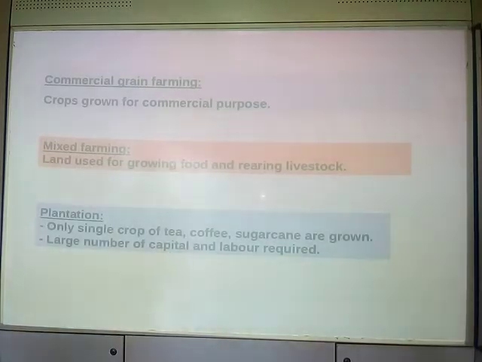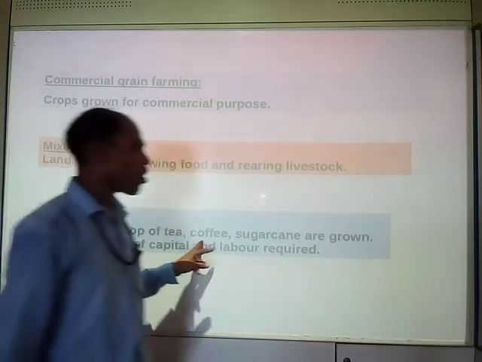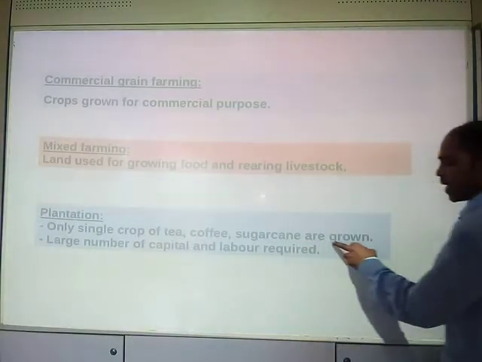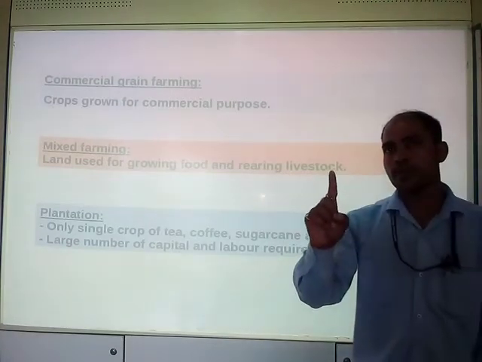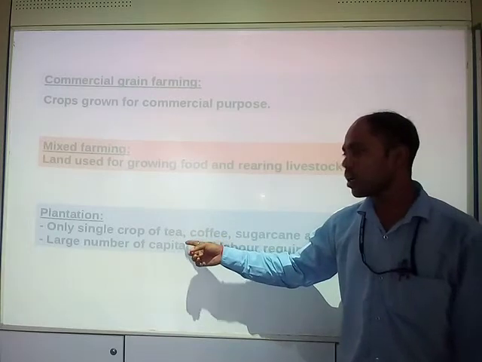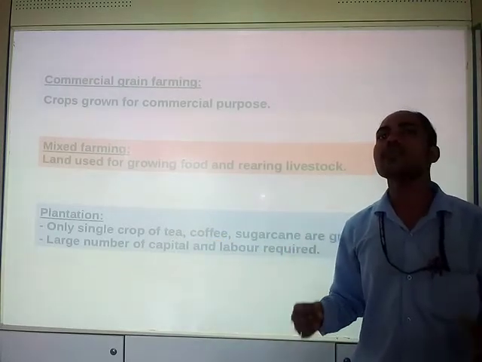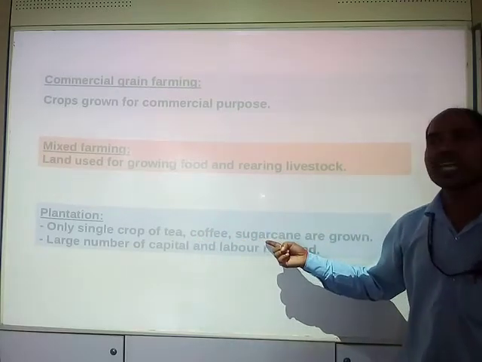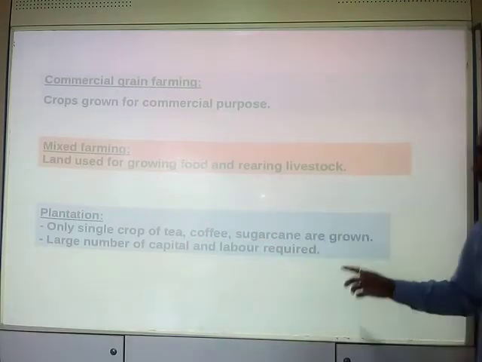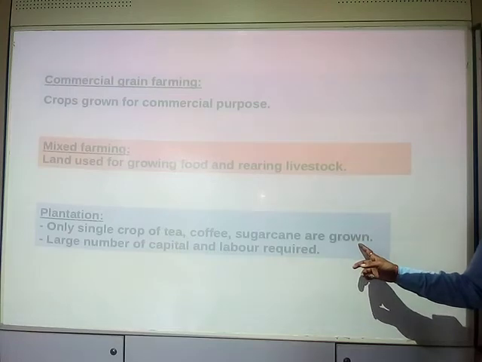And plantation farming: only a single crop of tea, coffee, sugarcane, etc. is grown. So a single crop, and it is not a major crop but a cash crop like tea, coffee, sugarcane. Only these things are grown.